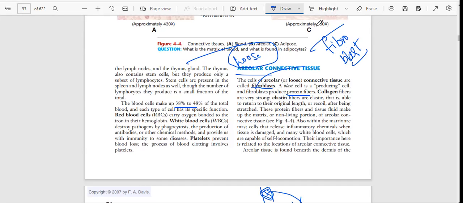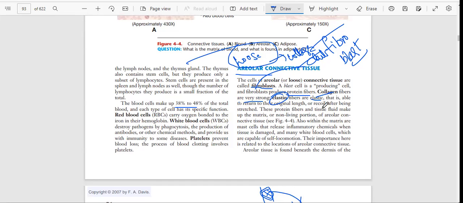What does a fibroblast produce? Protein fibers. Collagen fibers are very strong. Elastin fibers are elastic. So basically, it will produce two types of fibers: collagen and elastin. Elastin is able to return to its original shape. Elastin has elasticity, but collagen is fixed. It will return if we try to pull it out.